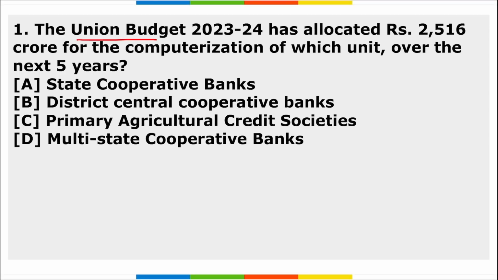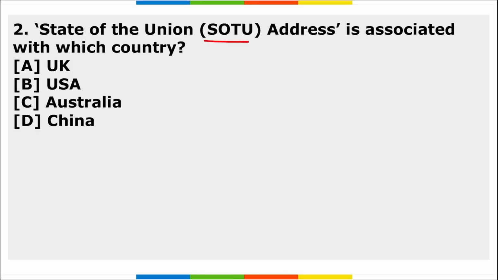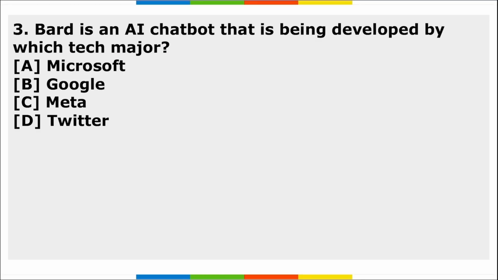First, Union Budget for 23-24 has allocated 2,516 crore rupees for the computerization of which unit over the next 5 years? Second, the State of the Union address is associated with which country? Third, BARD, an artificial intelligence chatbot, has been developed by which tech major? So these are your 3 homework questions, friends.